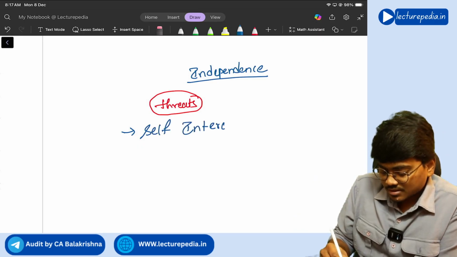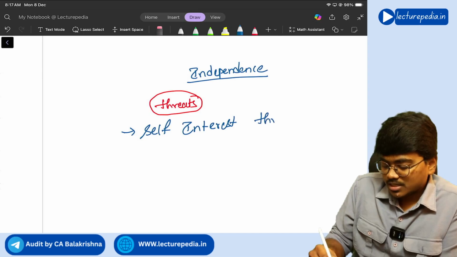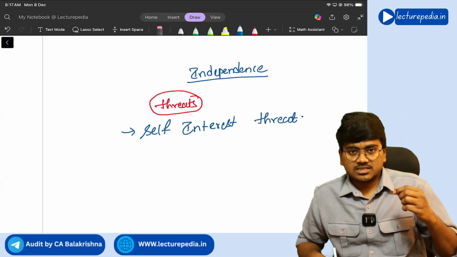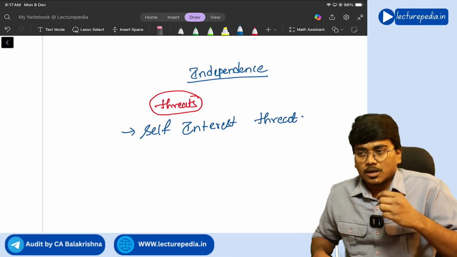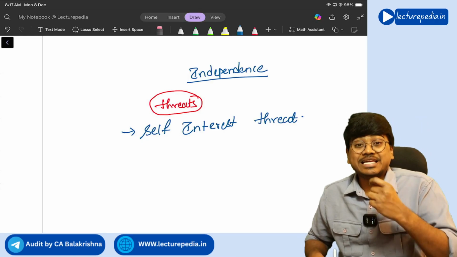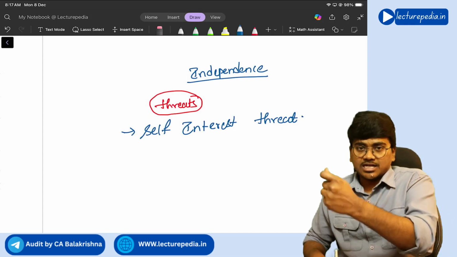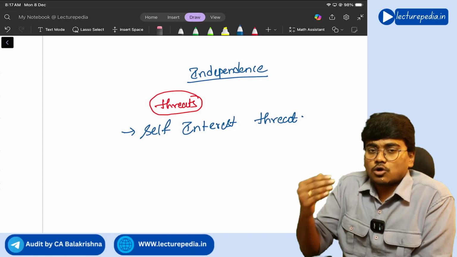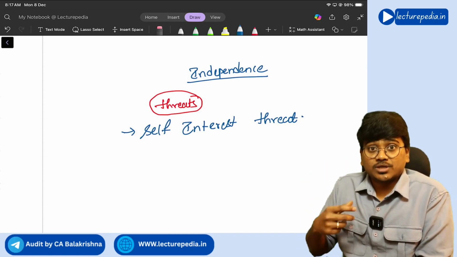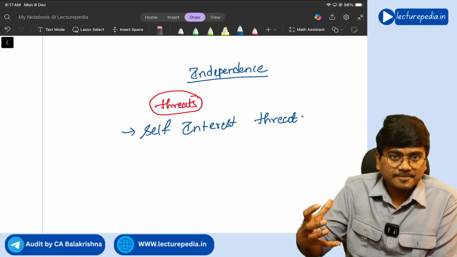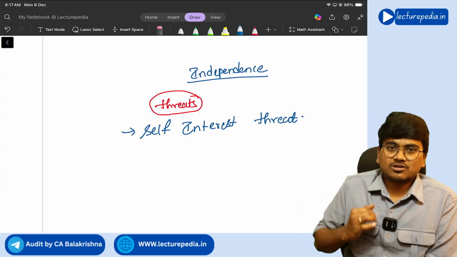Self interest threat means, see, let's say for example, you have invested in the shares of a particular company, and you are also acting as auditor of that company. So here you are having interest in the business of the company, and you are also acting as auditor of the company.